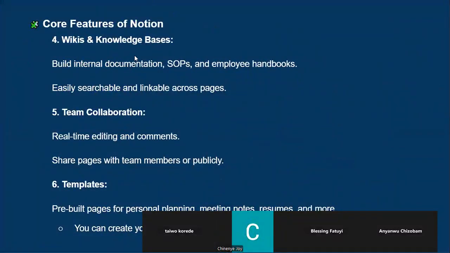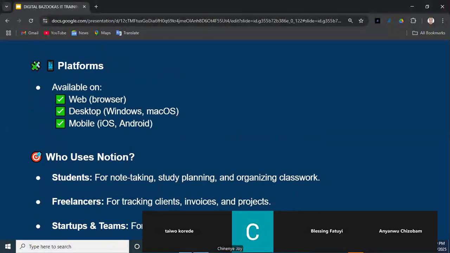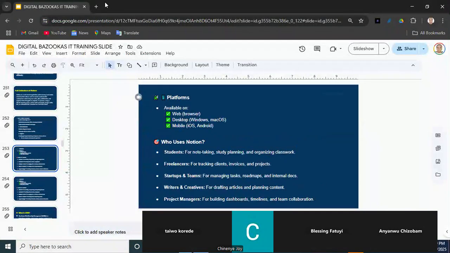So these are the features of Notion: the knowledge base, team collaboration, the templates. Do you understand? Notion is available on all platforms. Not just students can use Notion; freelancers can use it, companies, organizations, project managers, writers, a lot of people. In short, everybody can use Notion. You can actually use Notion for your private use. Enough of this. Let's see what Notion looks like, right?